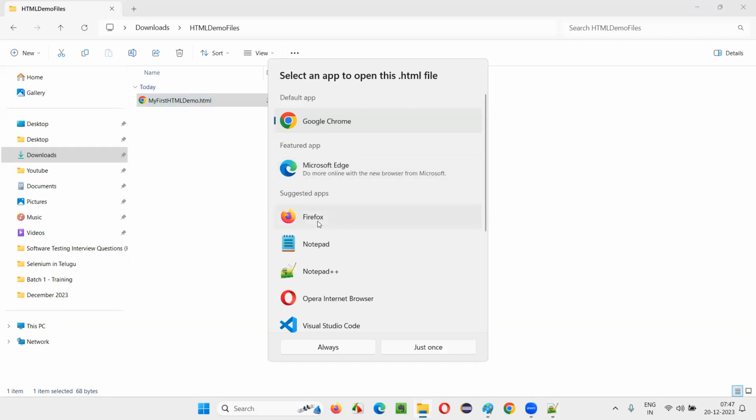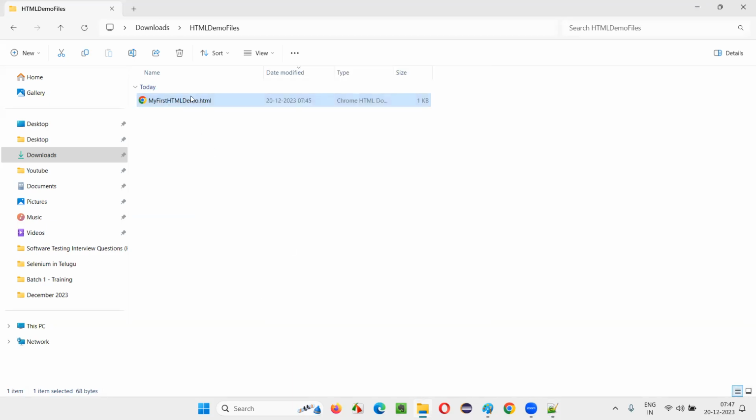If I want to do this with the help of Firefox, I can select this and say always. Or if I'm okay with the Google Chrome browser, select Google Chrome and say always. You see, every time this file is getting opened. Now the HTML file has been opened here. Can you see that? In one of the browsers, I opened the HTML file. Do you see anything in the body section? Is there anything in the body section?